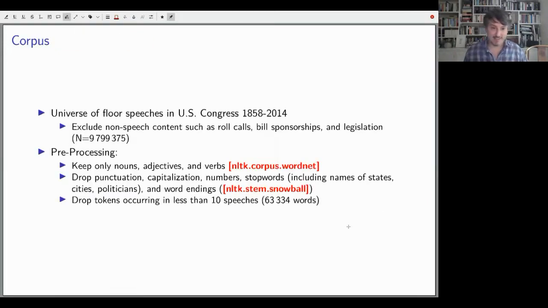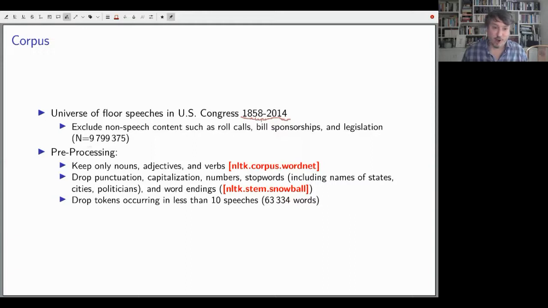Our corpus is a really amazing resource in political science, political history, just in social science generally: the universe of floor speeches in the Congress. Of course, it's available today. Our version is from 1858 to 2014. So 150 years of speeches is a really amazing place to start.